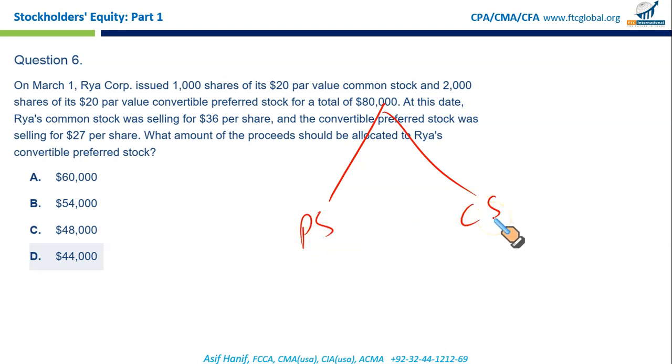Simple. First of all, the shares that you have sold: 1,000 common stock and 2,000 preferred stock. At this date, the common stock was selling for 36 and preferred stock was selling for 27. That means this is the amount, the fair value of these shares, and this is.